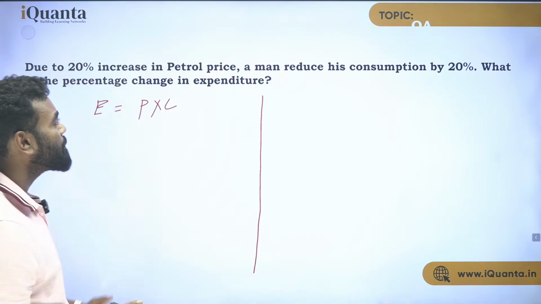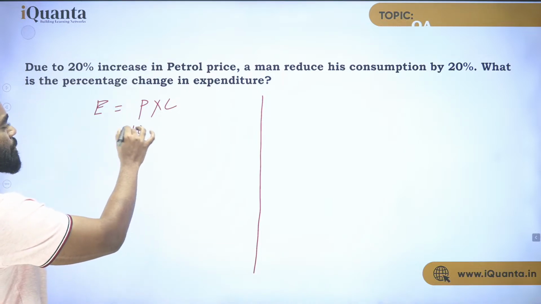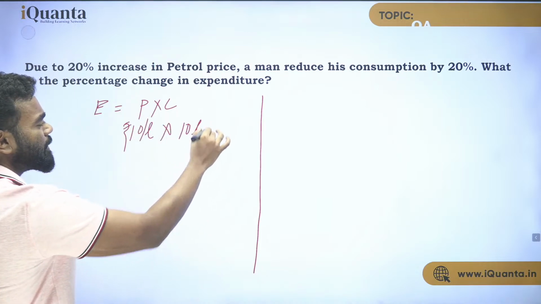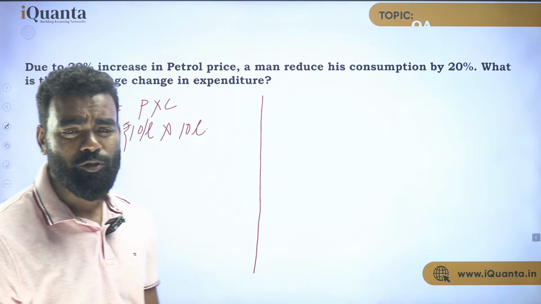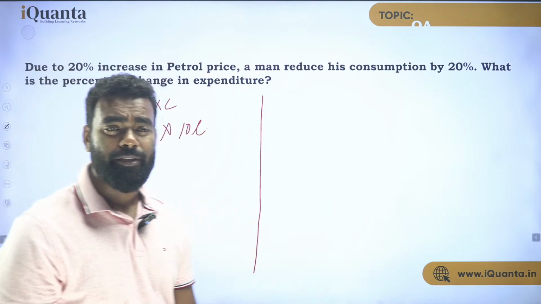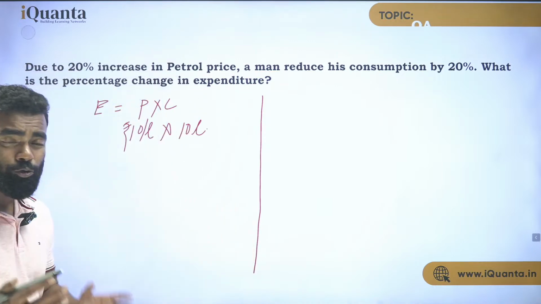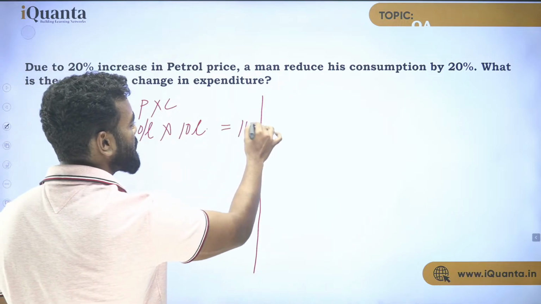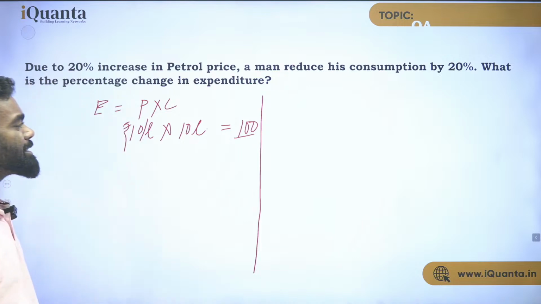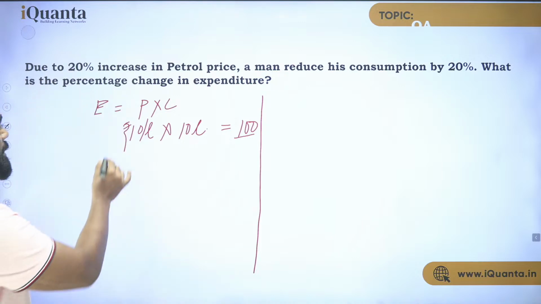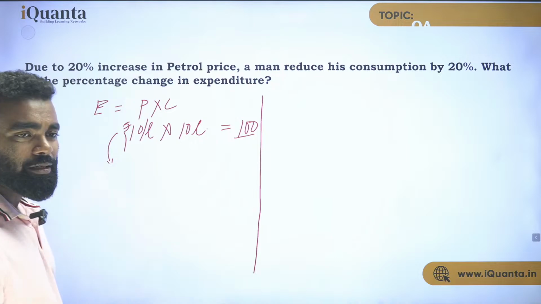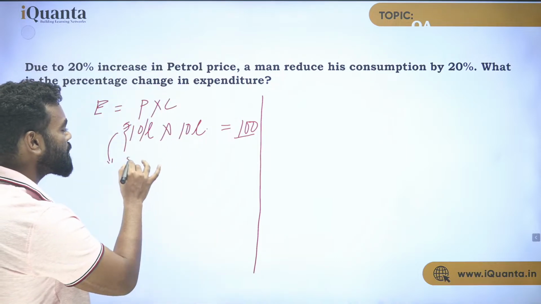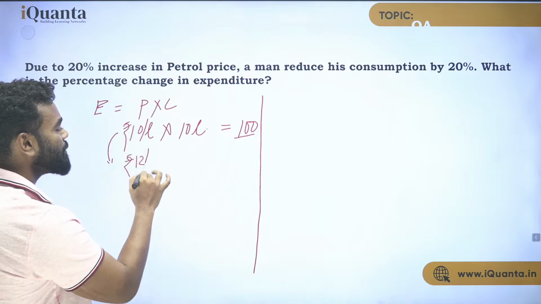Now think about the price being 10 rupees per liter and the consumption being, let's say, 10 liters. This generally doesn't happen. I don't even know when it was 10 rupees per liter, but let's just think about it because I need the calculation to be very easy. So price into consumption, that is expenses, is 100. Now the price is increased by 20%. And what is 20% of 10? 20% of 10 is nothing but 2, which makes it 12 rupees per liter.